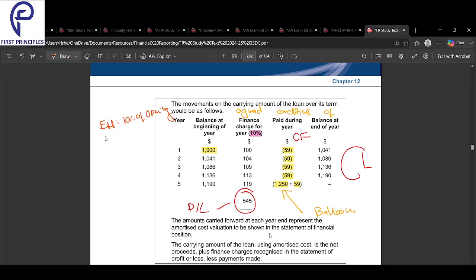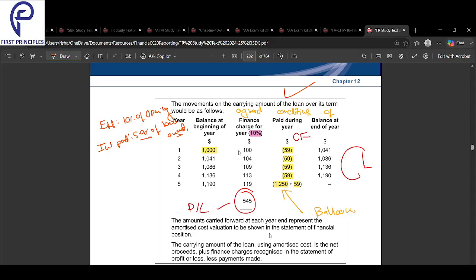But the interest paid, the coupon, every year the interest that is paid, that is fixed at 5.9% of the loan amount. What I'm fixed paying is 5.9% of the loan amount, 59, 59, 59, 59, 59. This is fixed. What I'm paying is fixed. But what I've promised, that will be 10% of the balance brought forward at that year.